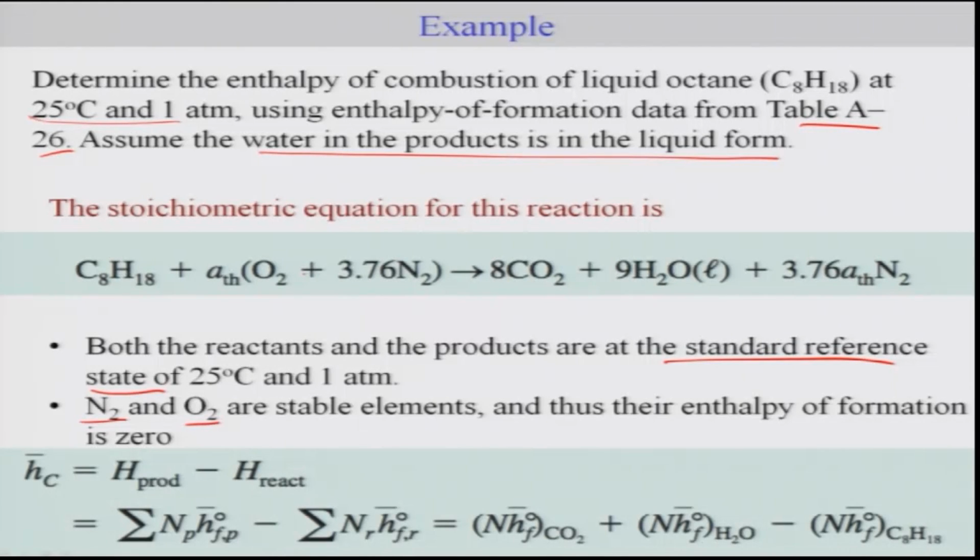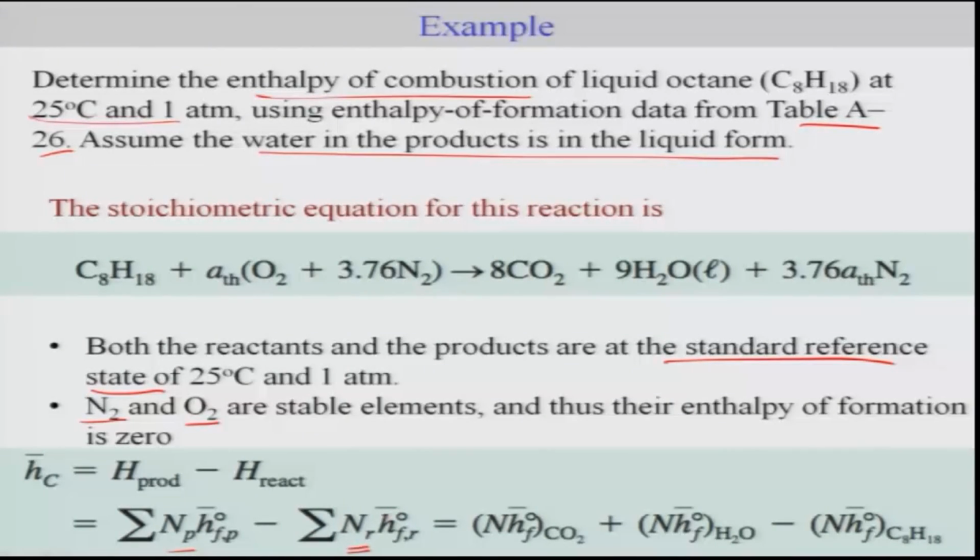which is associated with this particular combustion reaction. Okay. So, Hc, which is your enthalpy of combustion, as we already discussed earlier, is nothing but, for this reaction, your Q, which is H product minus H reactant. Okay. And what is the H product? H product is the sum of the enthalpy of formation for each individual product, which means CO2, H2O, N2. That means the sum of Np multiplied by the heat of formation per unit mole. So, Np is nothing but the moles for the product, and similarly this is also the moles for the reactant, and this is the heat of formation of the reactants at standard state.